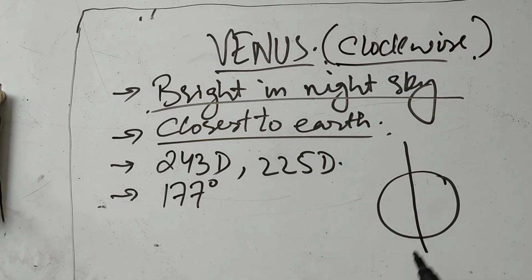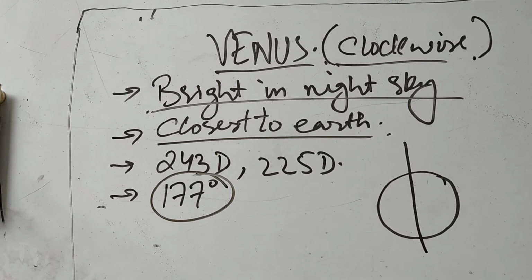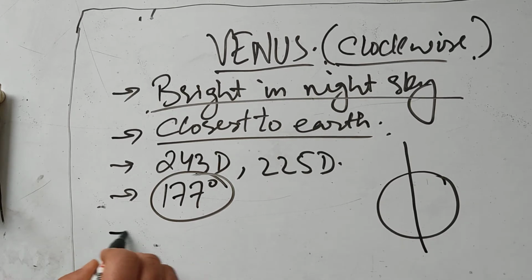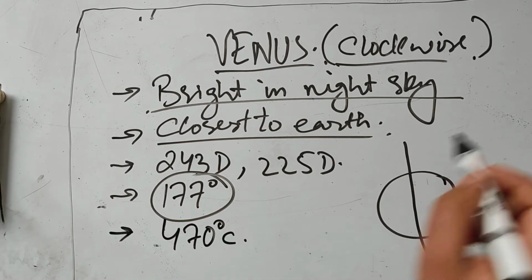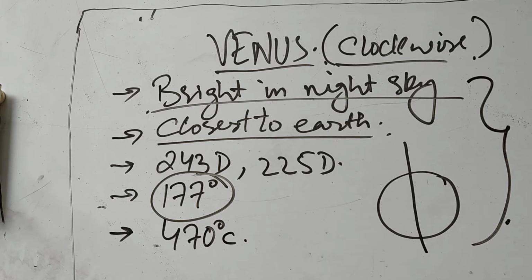So this is the reason for Venus appearing to rotate in the clockwise direction. Its average temperature is around 470 degrees Celsius. So these are the basic points about Venus.